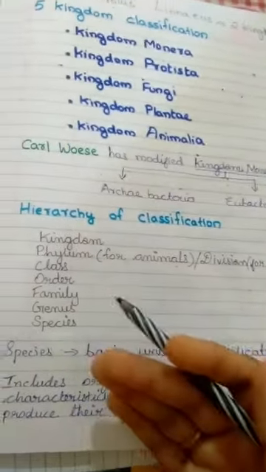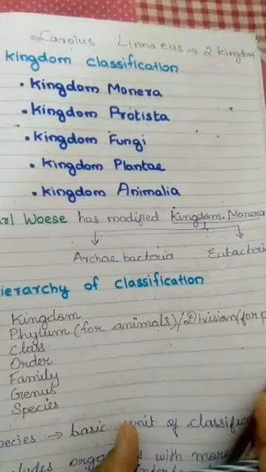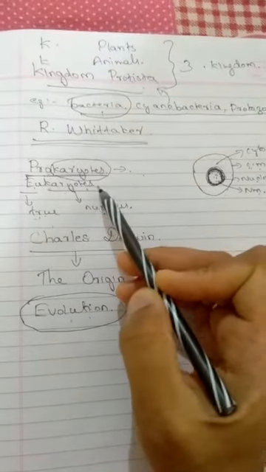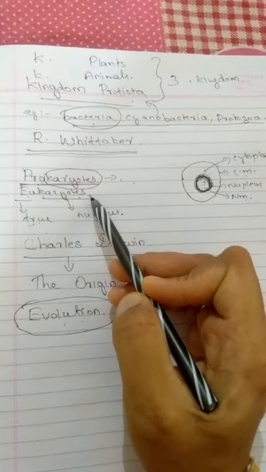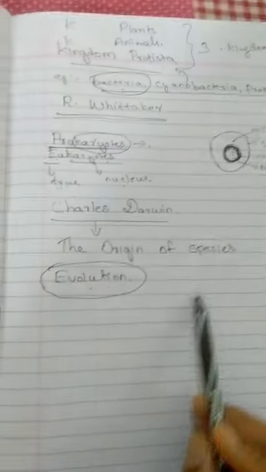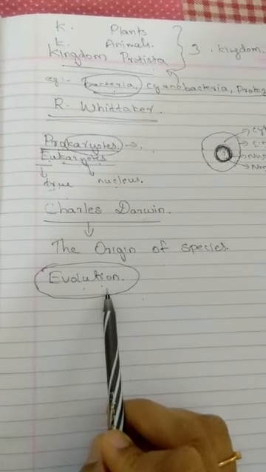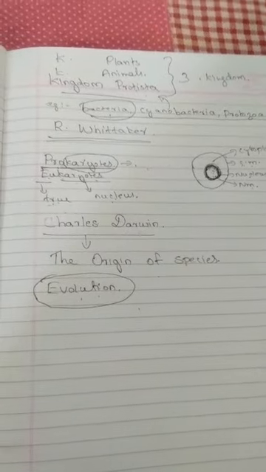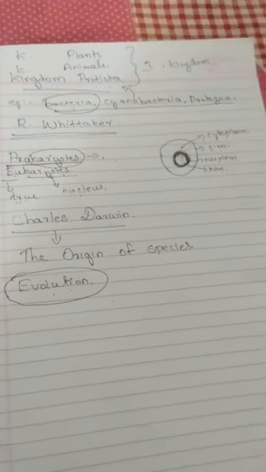What is the five kingdom classification? Also prepare notes about prokaryotes and eukaryotes, and the connection between evolution and classification. So I think you are all clear about today's class.